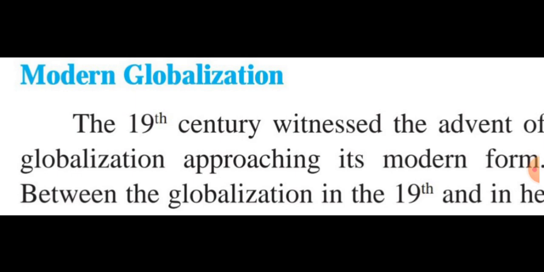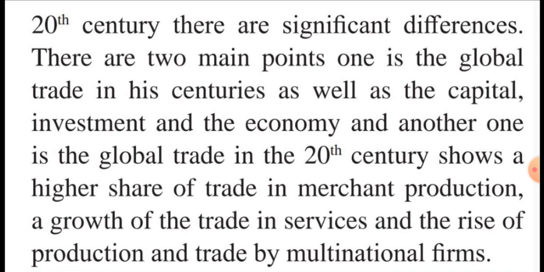Mainly, two differences came. The first one is global trade in the country. That means capital, investment and economic conditions were developed through this modern globalization period. The second one is that global trade in the 19th and 20th centuries shows a higher share of trade: merchandise production, growth of trade in services, rise of production and trade. All these things developed through multinational firms. What is meant by firms? Companies. Firms means companies.